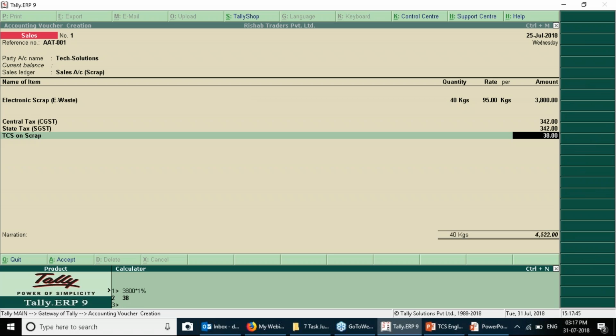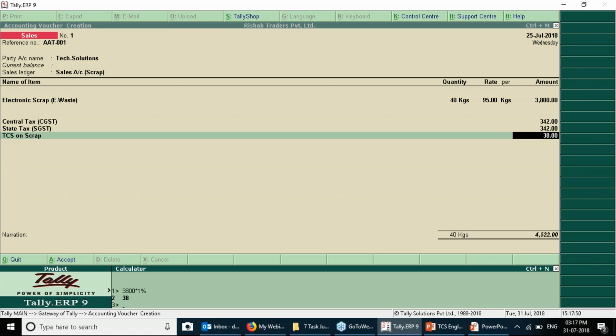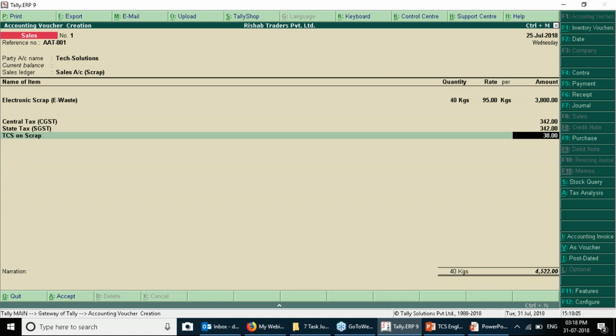So it becomes 38. Now GST was 18%. So let us calculate 18%. So 684 divided by 2. So it comes 342, 342.